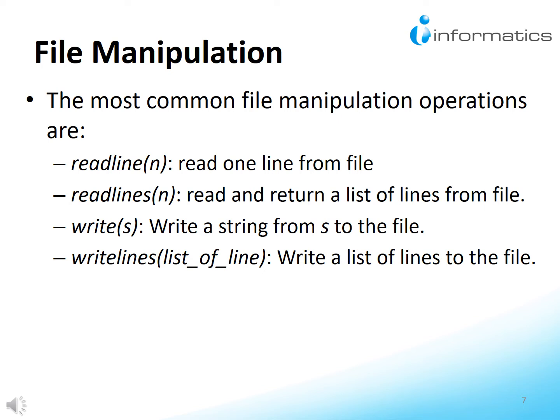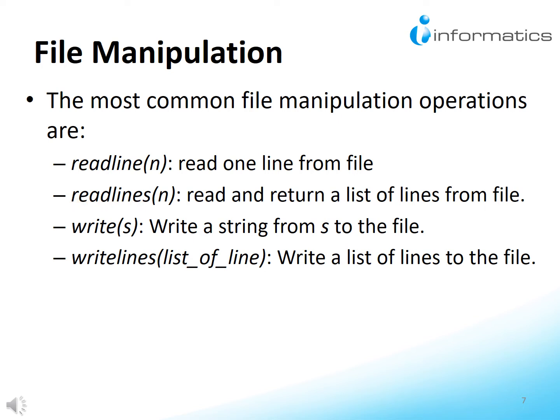File manipulation. The most common file manipulation operations are: readline, n. Read one line from a file. The parameter n specifies the maximum number of characters to be returned to the caller. The function returns the line as a string, capped at n characters, to the caller. By default n equals -1, indicating that all characters are returned as a string.